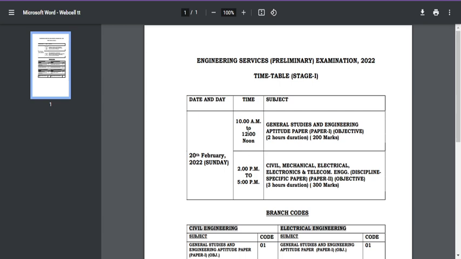And in between, from 12 noon to 2 p.m., you definitely can't, because you need to revise for your next paper and have your lunch. So only the morning session is there for you to cast your vote. This is for those students whose voting center and examination hall are nearby.